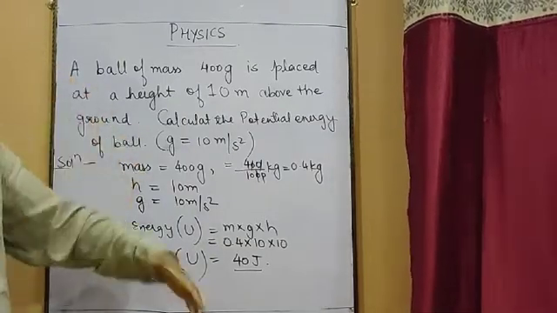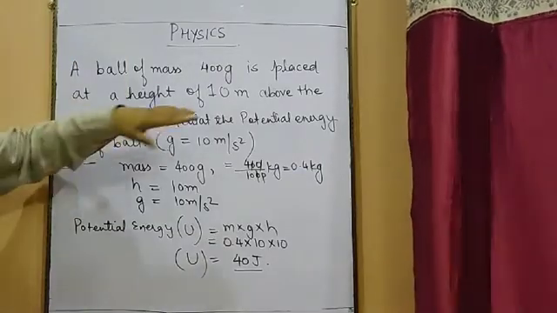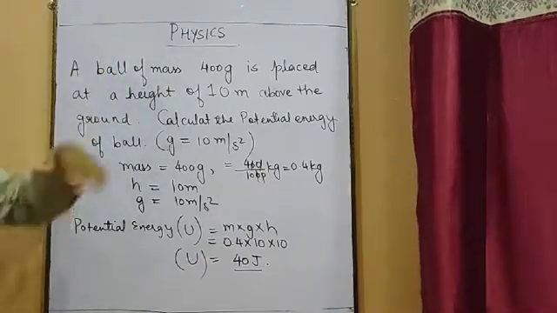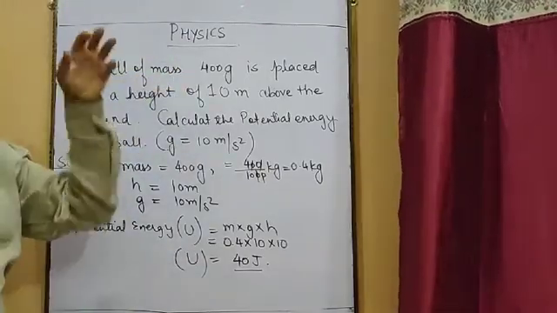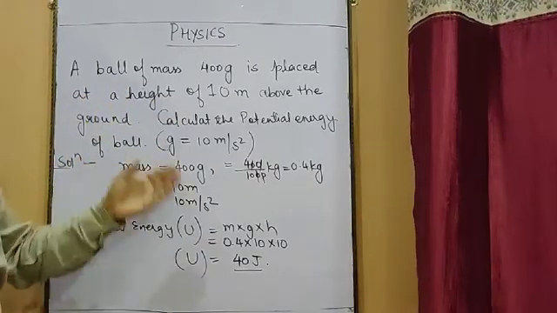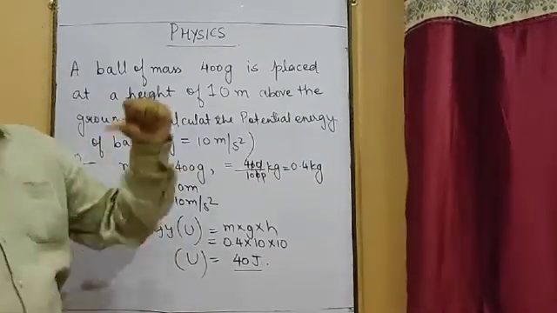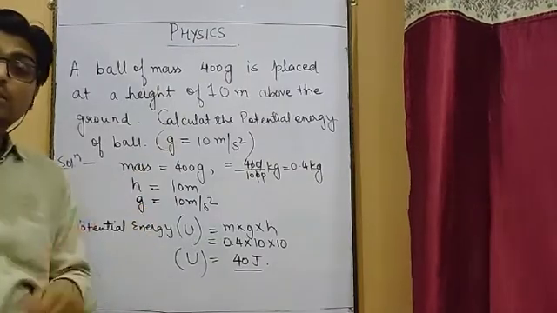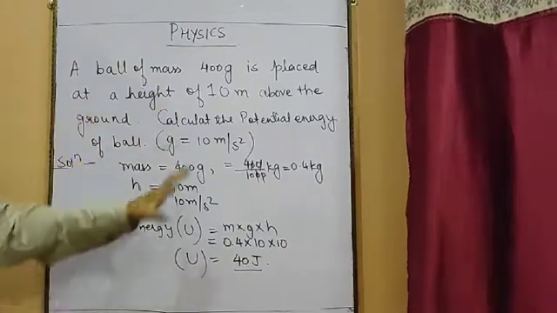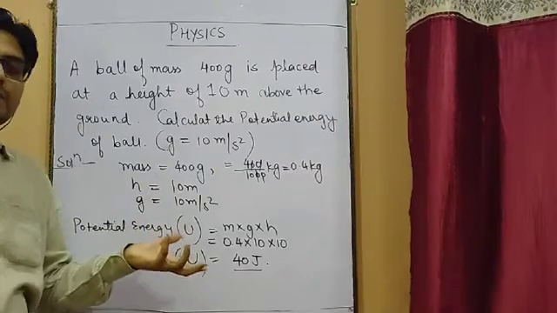Now if the height is increased, suppose the ball is kept at a higher level, then when the height increases, the potential energy will also increase. If the height of the ball decreases, if the ball is coming down, at that time the height of the ball from the surface of the earth is less, so the potential energy will also decrease. So more height, more potential energy; less height, less potential energy. Similarly, more mass, more potential energy; less mass, less potential energy. So this is how you have to remember the factors. You have to solve certain types of simple numericals.